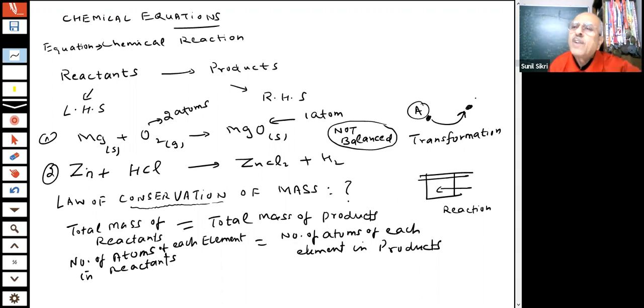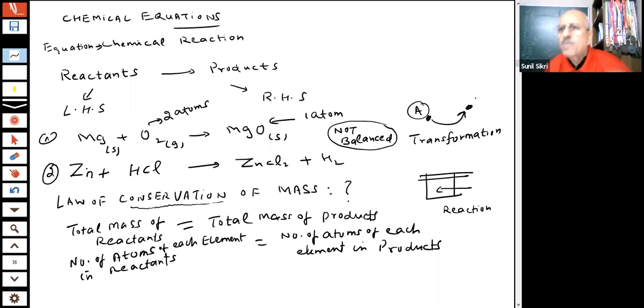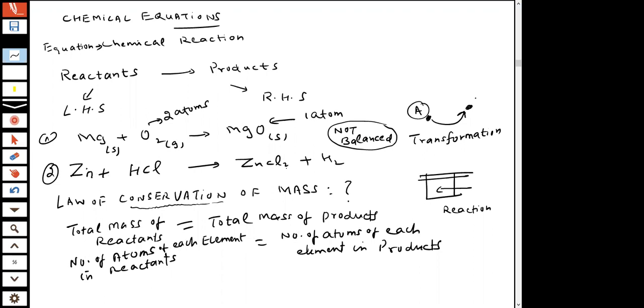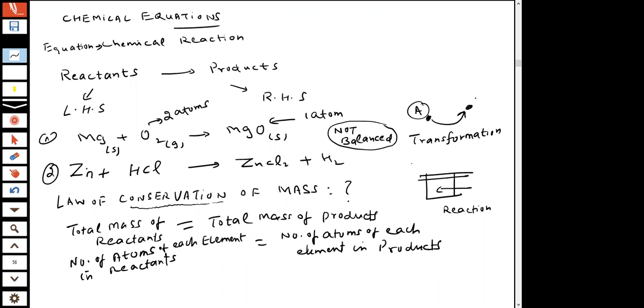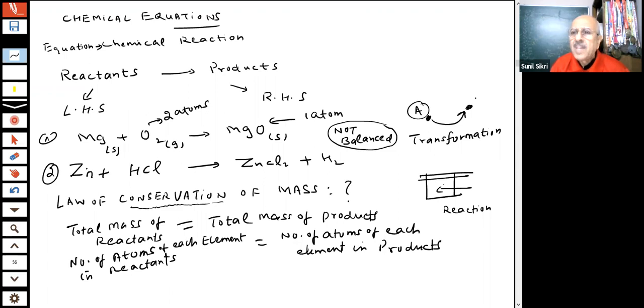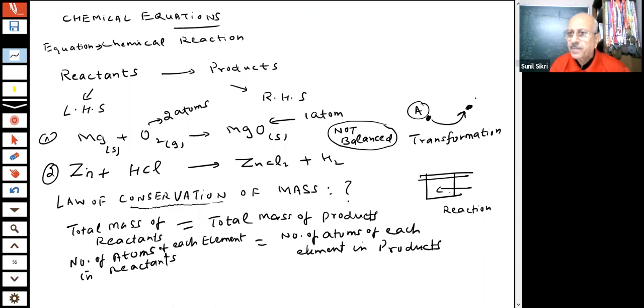And why do we want to balance the equation? Why do we want to balance the equation? Because the law of conservation of mass must hold true. It cannot be that there is more mass before and after the products less mass. No. The mass must be equal if the reaction is done in a closed container, student, because nothing escapes. If a gas is formed, it will escape otherwise. Here nothing will go out. There has to be conservation of mass.